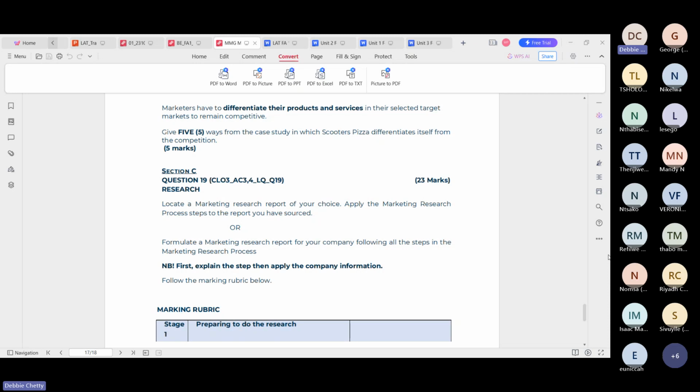The last question is regarded as an essay question, and for this case, you don't have to write an intro, body, or conclusion. You just do what the question is asking you. So for the last question, please choose either one, but it's the same thing. You'll still have to use the marketing research process for either one that you choose.